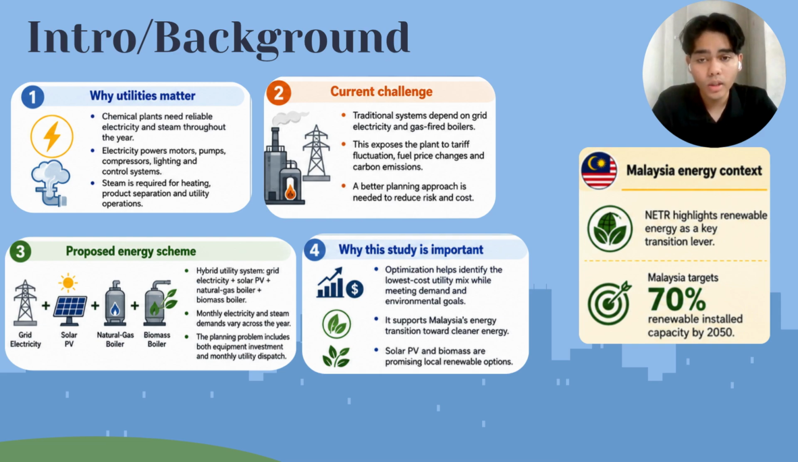To begin with, chemical plants require reliable electricity and steam throughout the year. Electricity is used for equipment such as motors, pumps, compressors, and control systems, while steam is required for heating and separation processes. Traditionally, these utilities are supplied by grid electricity and natural gas boilers, which expose the plant to energy price fluctuations and carbon emissions. Therefore, this project evaluates a hybrid system involving grid electricity, solar PV, natural gas, and biomass.